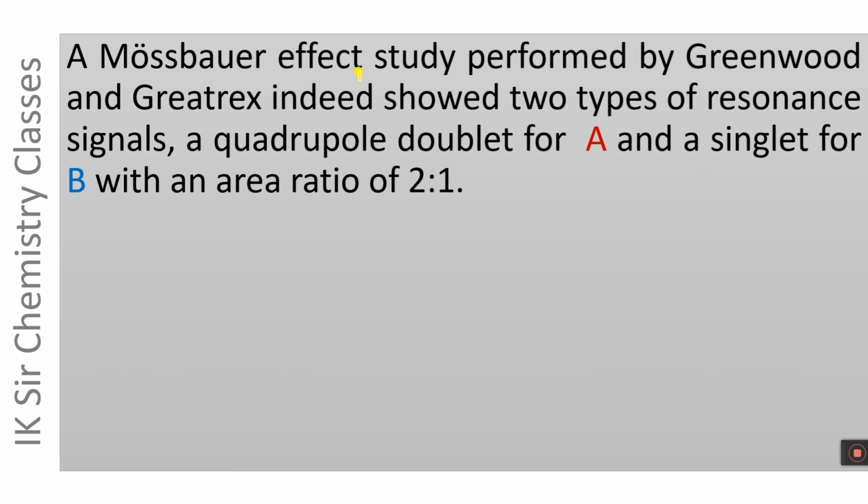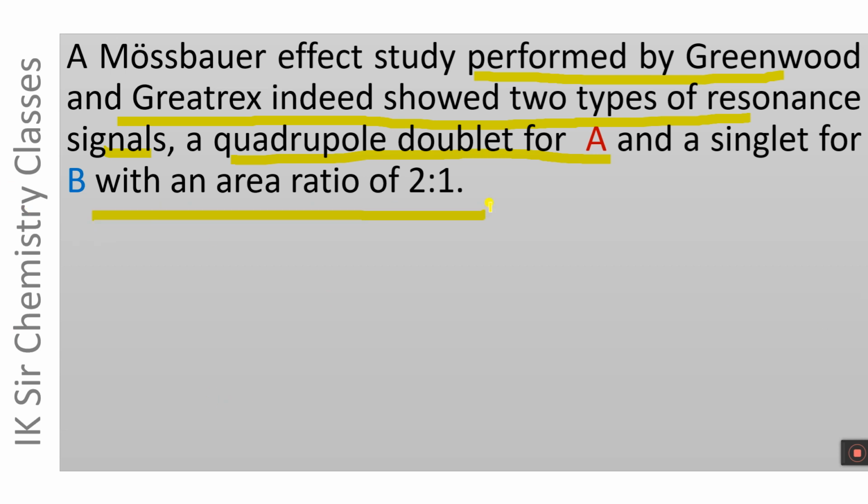A Mössbauer effect study performed by Greenwood and Greatrex indeed showed 2 types of resonance signals, a quadrupole doublet for A and a singlet for B with an area ratio of 2:1.